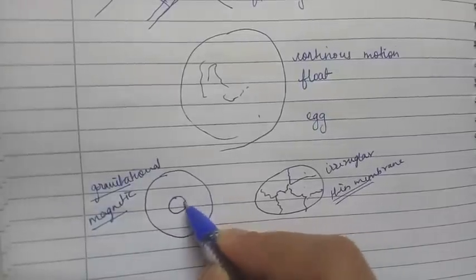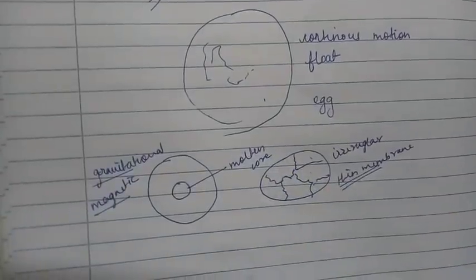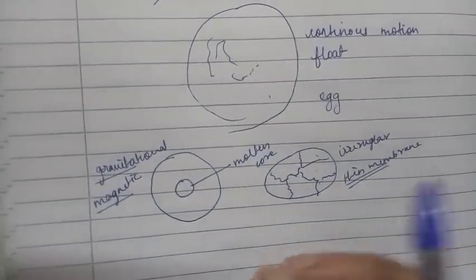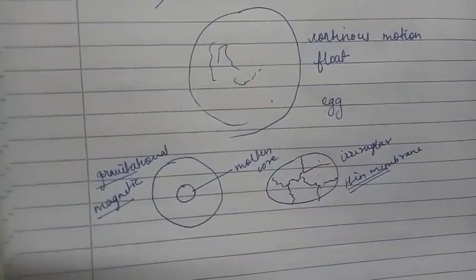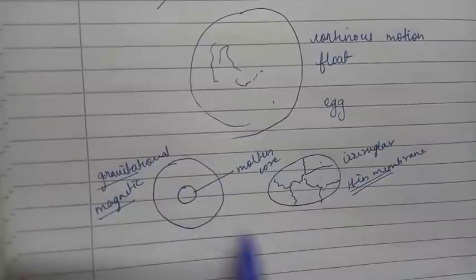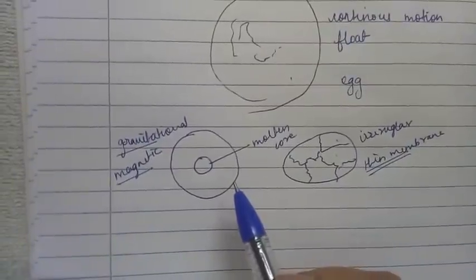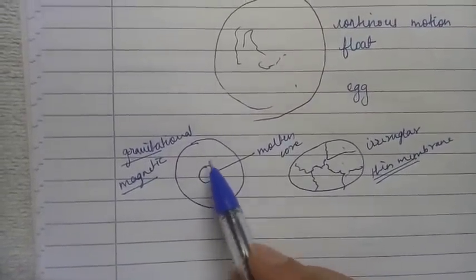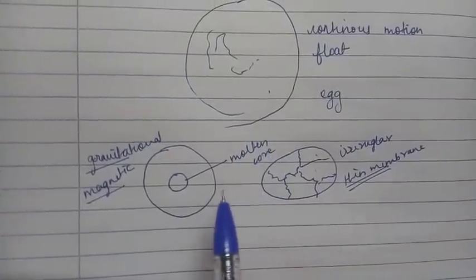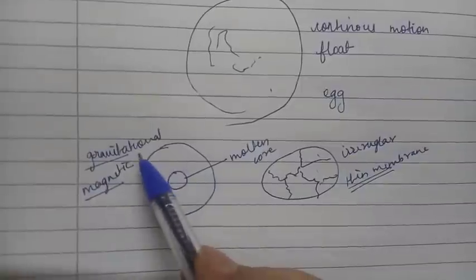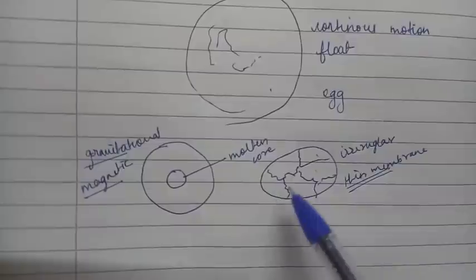Due to the presence of our molten core, which always oozes out in the form of magma or lava during volcanic eruption. That is how the crust is held on our earth, and that is how we are continuously floating, but we never fall off. Due to what? Due to our gravitational force as well as our magnetic pull. I hope this is clear.